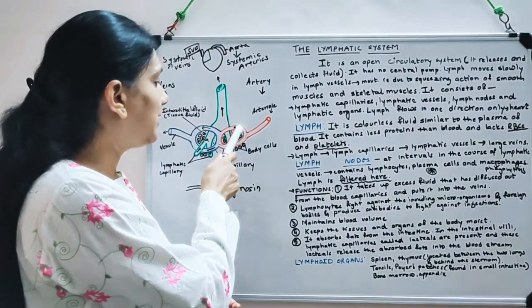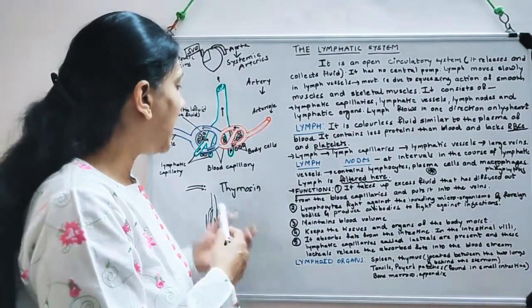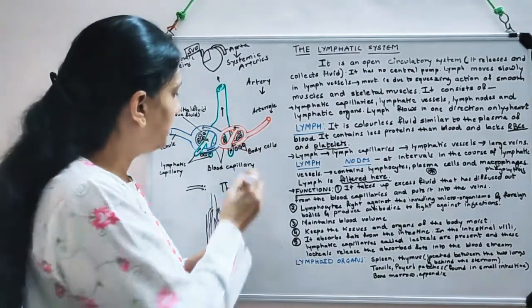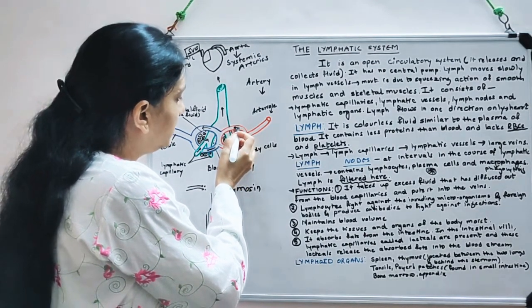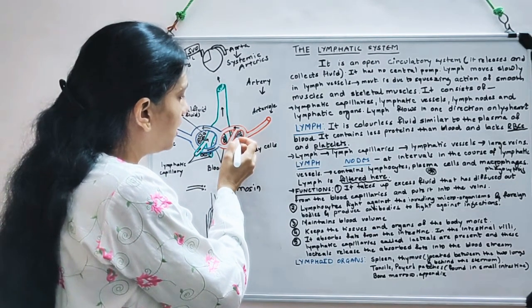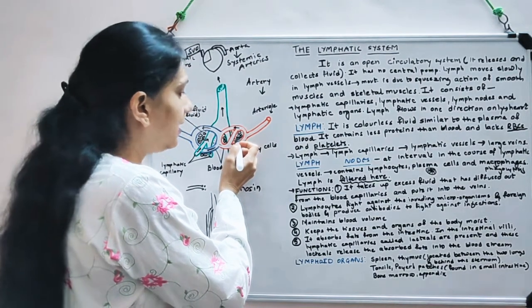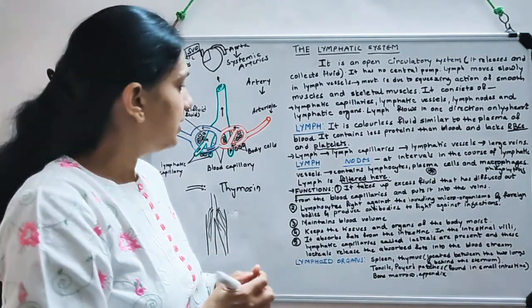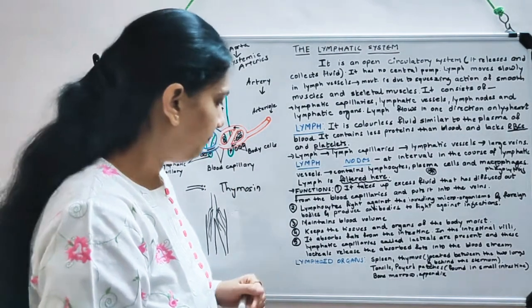So actually the gaseous exchange and nutrient exchange between the blood capillaries and the tissue is through this fluid. This is the tissue cell, and the tissue fluid is over here. So nutrients and gases come over here and then they are taken up by the cells. So the actual gaseous exchange and nutrient exchange happens through this fluid.